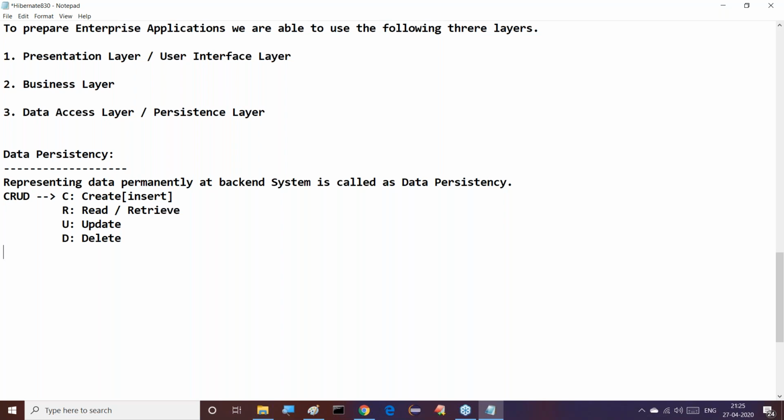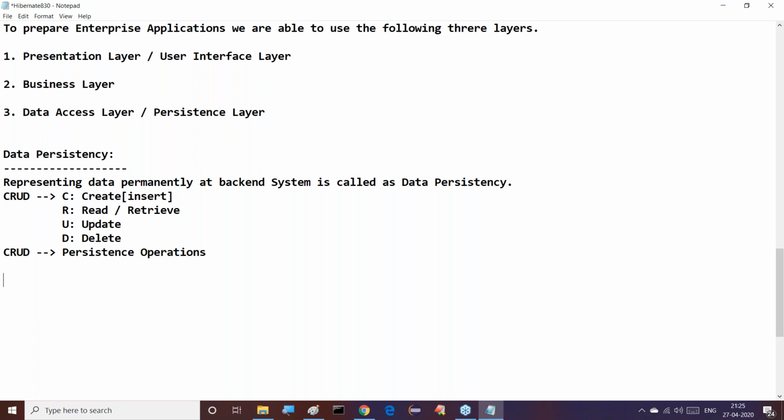Next, after understanding these CRUD operations, these CRUD operations are called persistence operations. Persistence operations. Understand it clearly now.